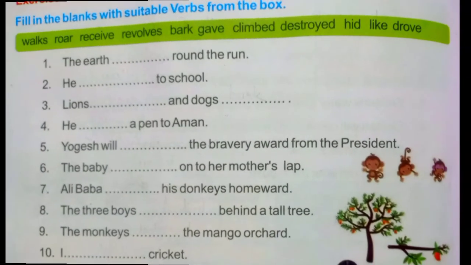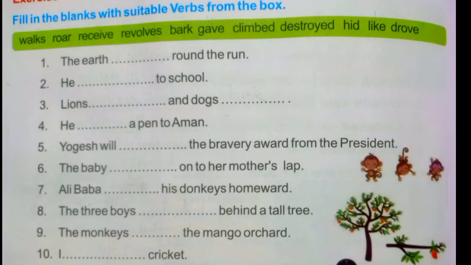Next exercise, next page. Page number 84. Exercise C. Fill in the blanks with suitable verbs from the box. See, in the box, verbs are given. We have to put the correct verbs in these blanks. Now, first one. The earth dash round the sun. It is written there run, but it is sun. Answer is revolves.